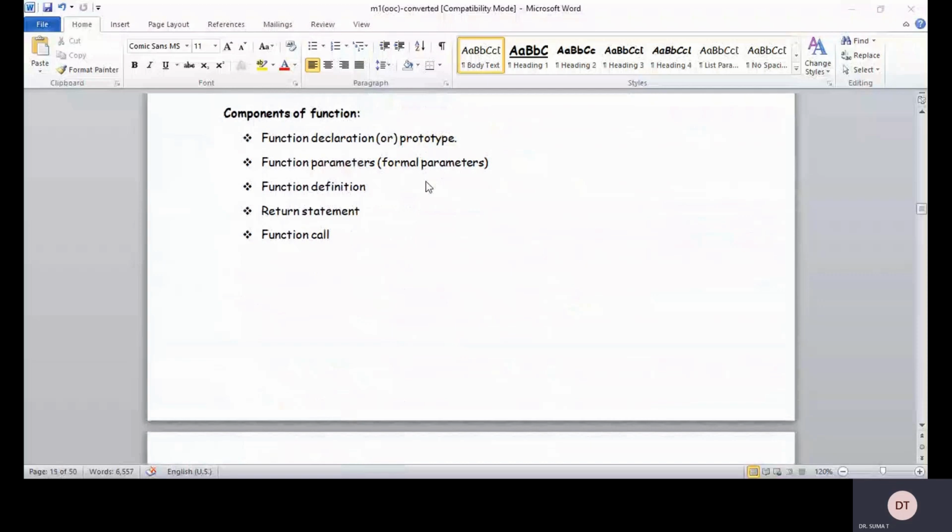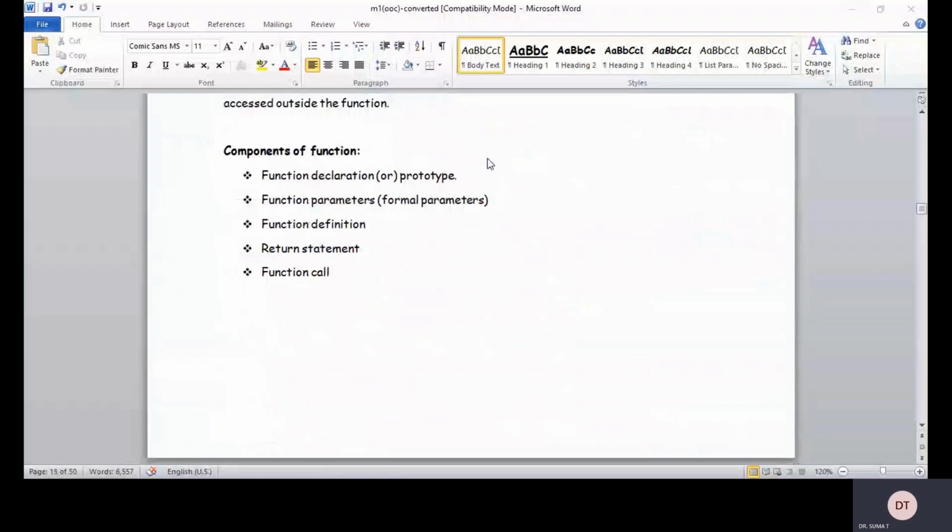Function definition does not end with a semicolon. If you put a semicolon after the function definition, it indicates the end of the statement, so the statements below it in the function body will not be executed.